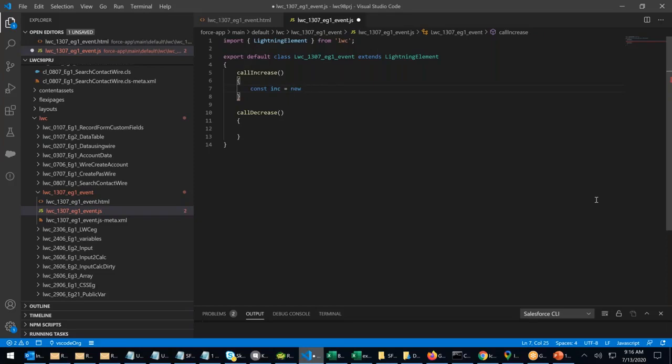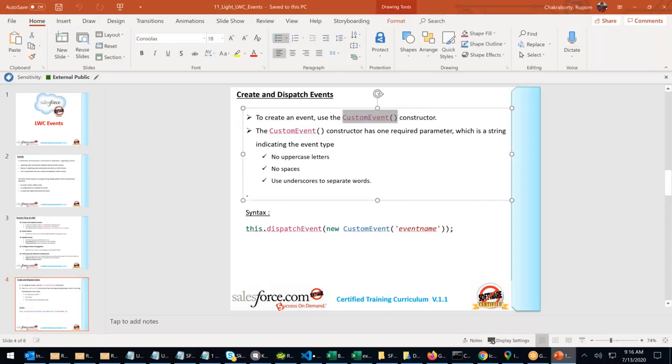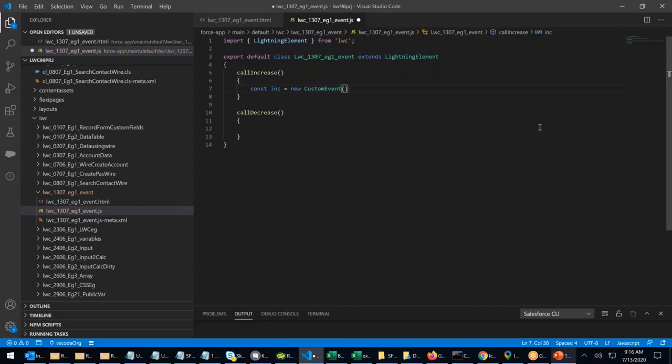We have to call the constructor. The constructor name is custom event. So I have to say new custom event. That's the constructor.